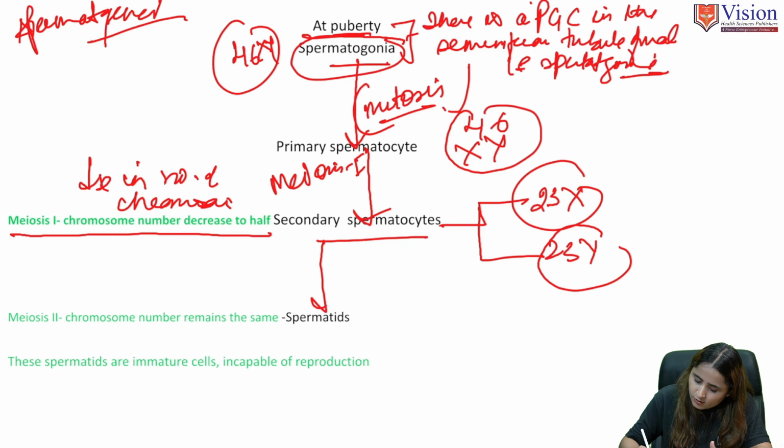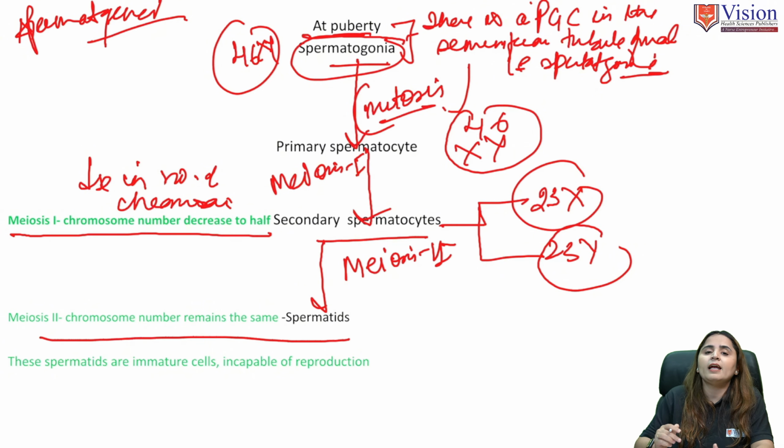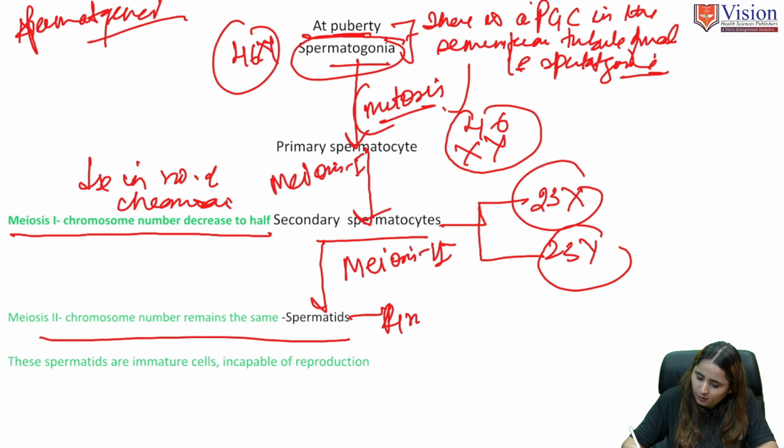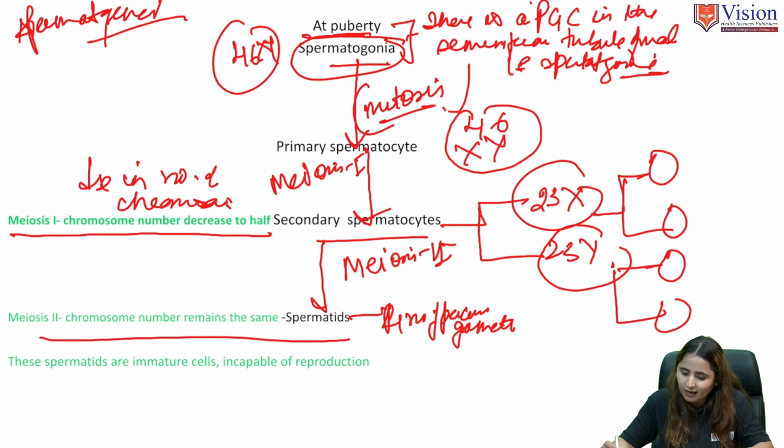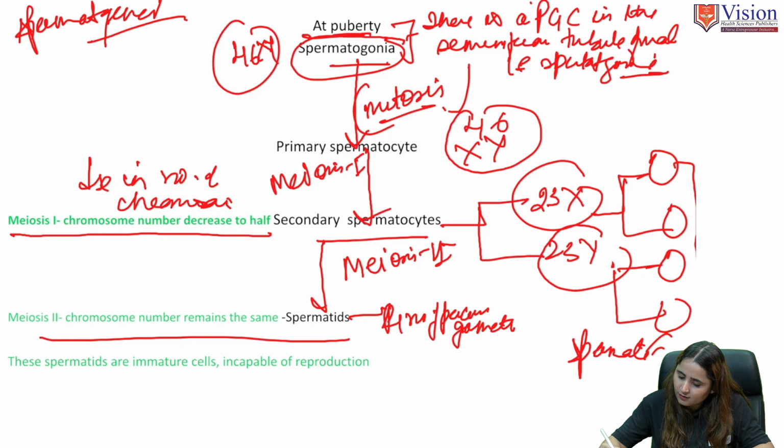Then meiosis 2 happens, and it produces 4 precursor gametes, which are the 4 spermatids: 23X, 23X, then 23Y, 23Y.